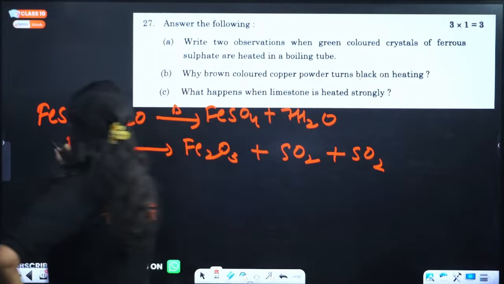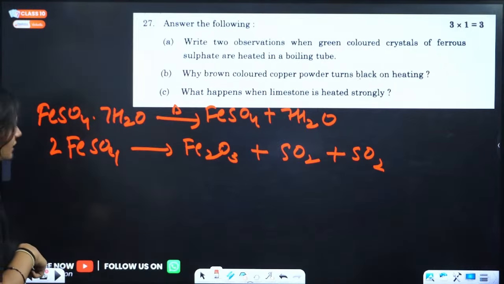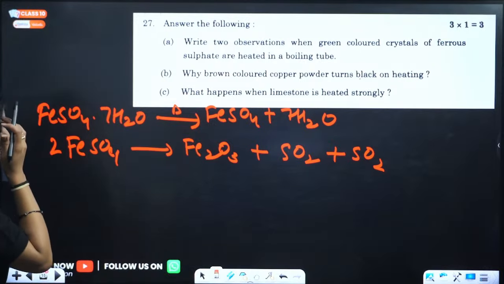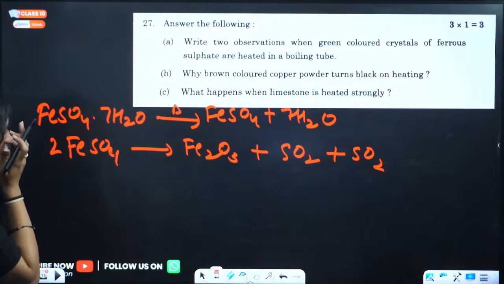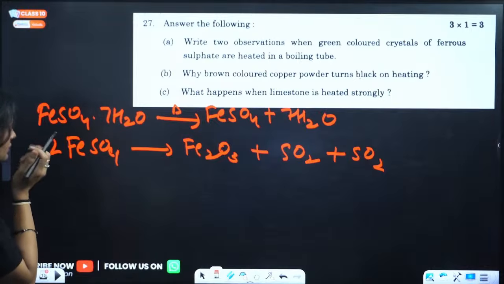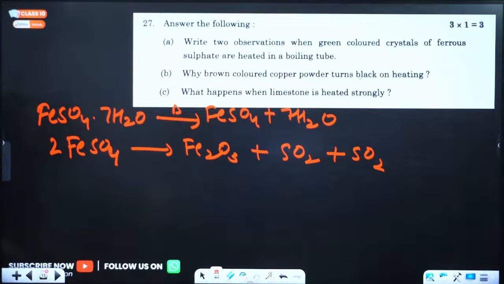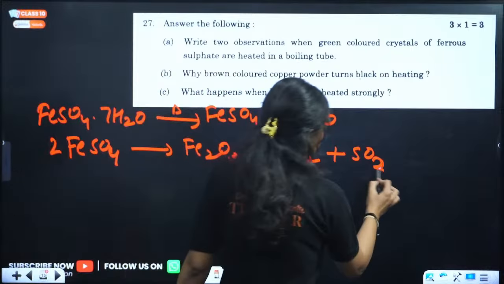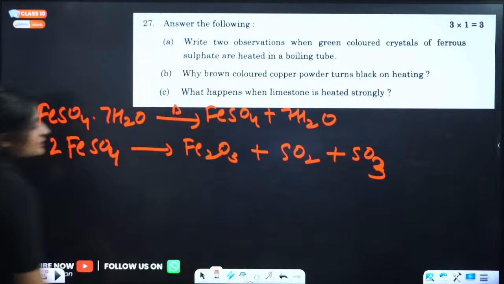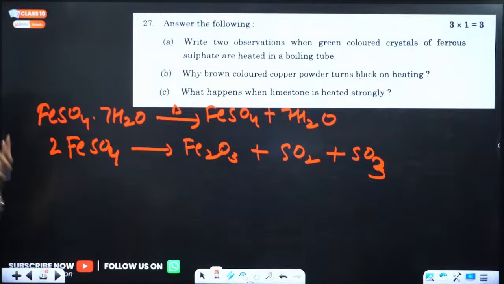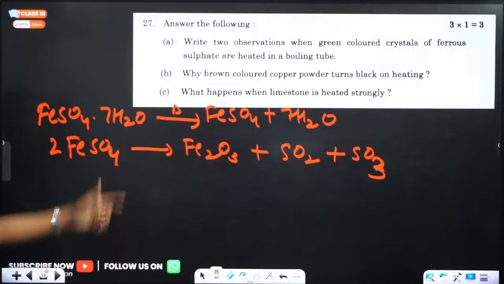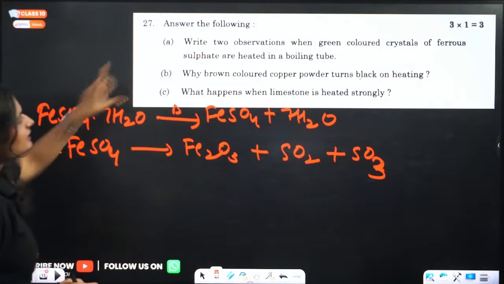Okay, let's just balance it. I think this is balanced. 3, 4, 3, 7, 6. SO2 and SO3. Yes, SO2 and SO3. Yep, now this is balanced. Okay, now see, what are the 2 observations?